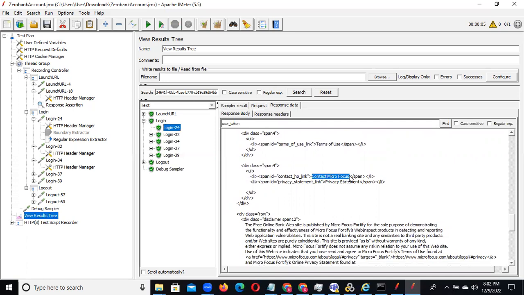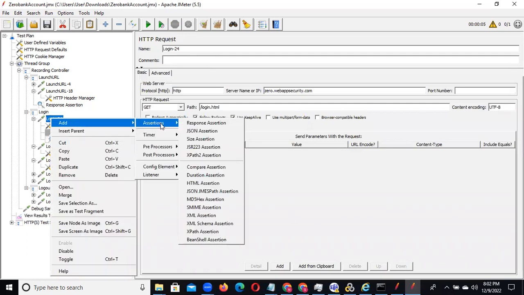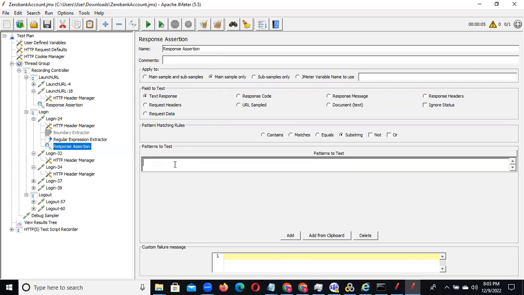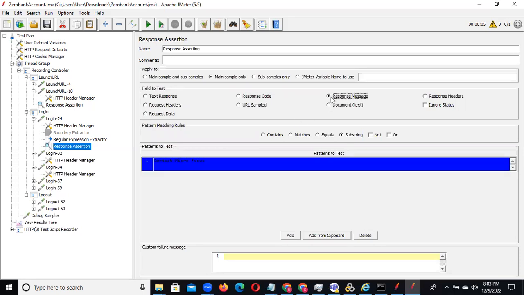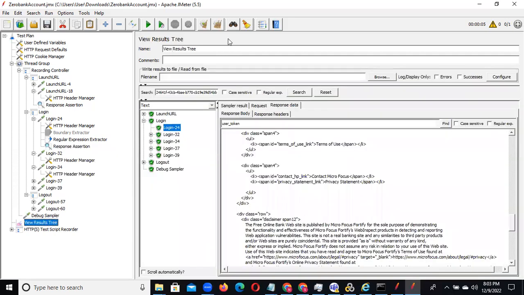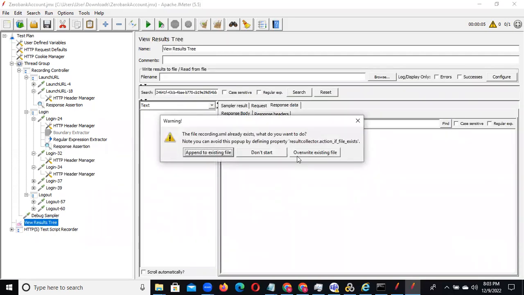You can copy this response, go to the login page, click on add, assertions, and give a response assertion. Here you need to select text response, click on add, and give the text you copied, right? In the response message you can give it, or otherwise text response is also the same. After that, save this, go to the View Results Tree, clear this, and we'll execute again.